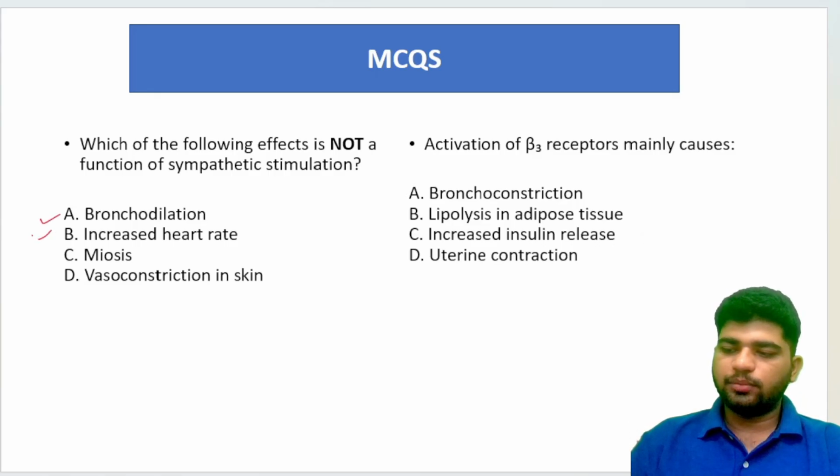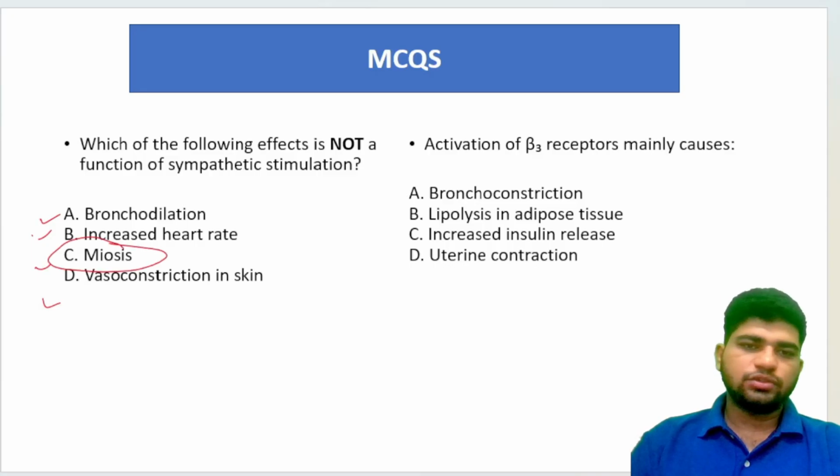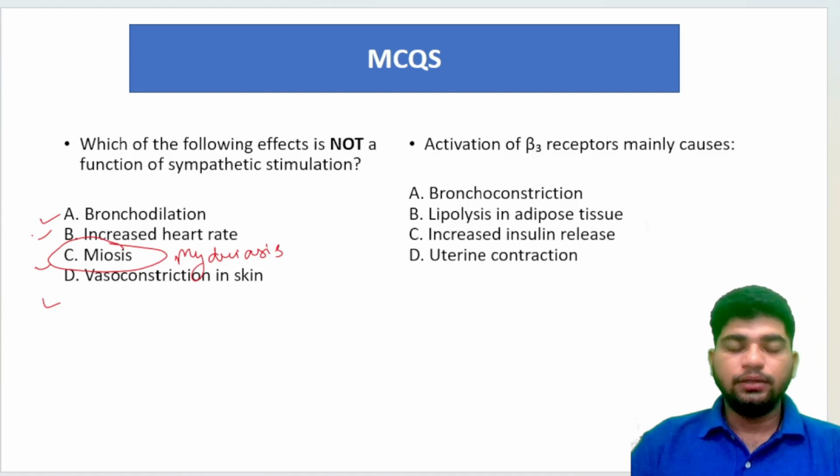Bronchodilation, increased heart rate, miosis, or vasoconstriction. I just told you guys that miosis is not a sympathetic stimulation, it is mydriasis. Whenever you see a lion, your pupil size will be dilated. Pupil size will be increased. That's what is happening around me. The lion has come.